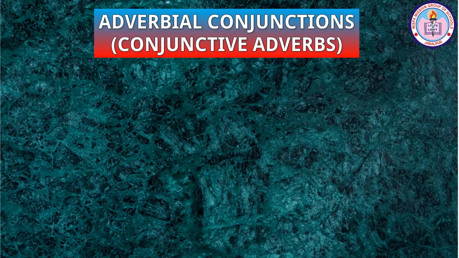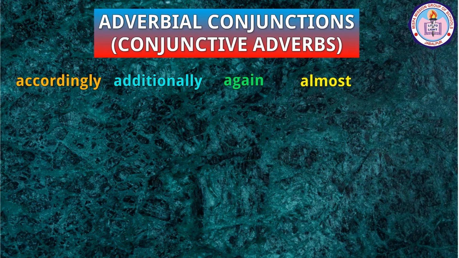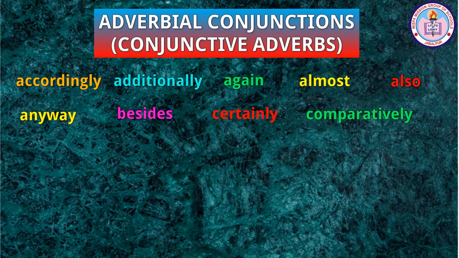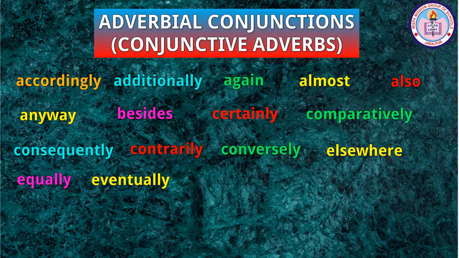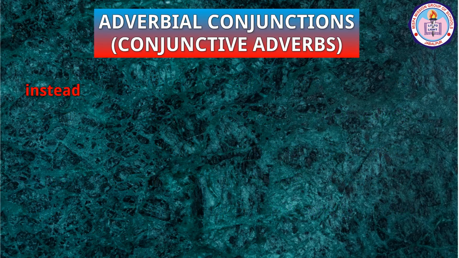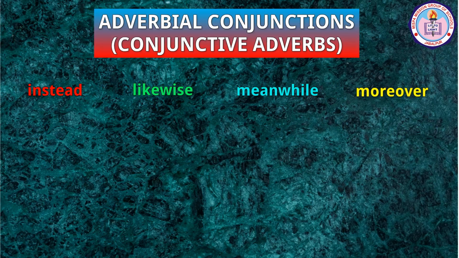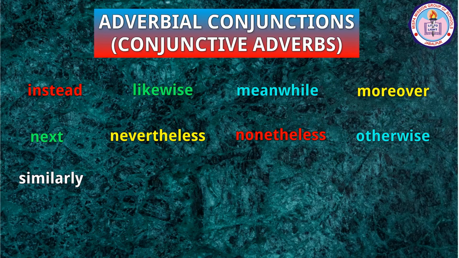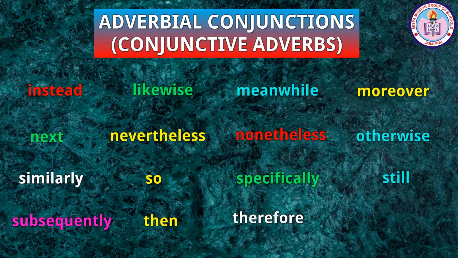The following are some commonly used single word conjunctive adverbs: accordingly, additionally, again, almost, also, anyway, besides, certainly, comparatively, consequently, contrarily, conversely, elsewhere, equally, eventually, finally, further, furthermore, hence, henceforth, however, incidentally, indeed, instead, likewise, meanwhile, moreover, next, nevertheless, nonetheless, otherwise, similarly, so, specifically, still, subsequently, then, therefore, thus.